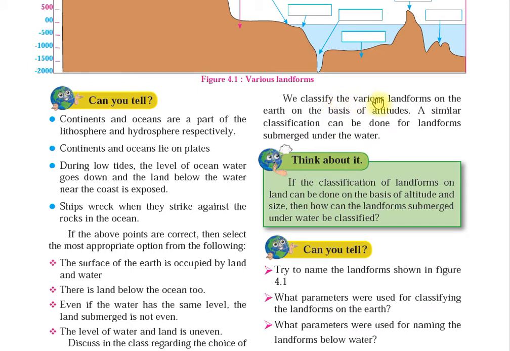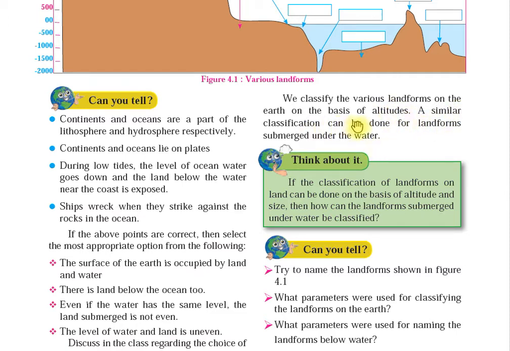We classify the various landforms on the earth on the basis of altitude. So what do you mean by on the basis of altitude? Altitude means a place that is high above sea level. That is called altitude.